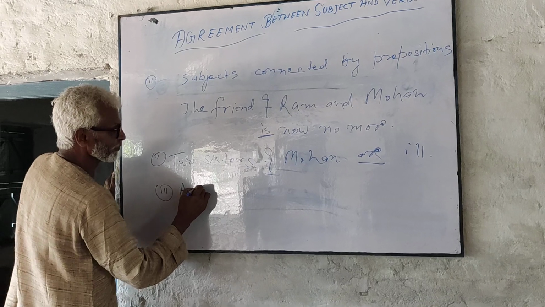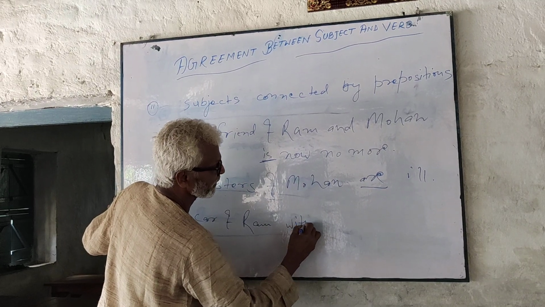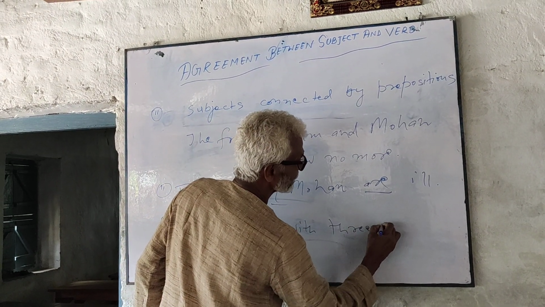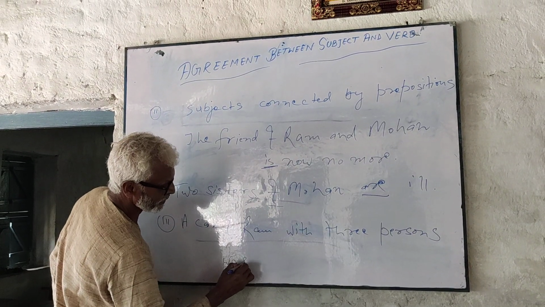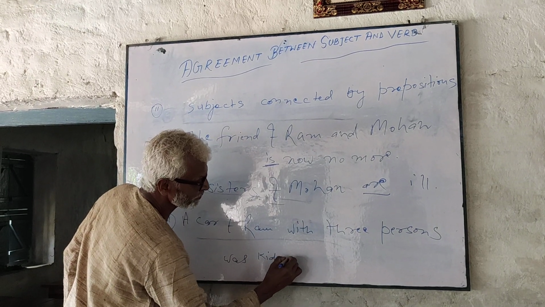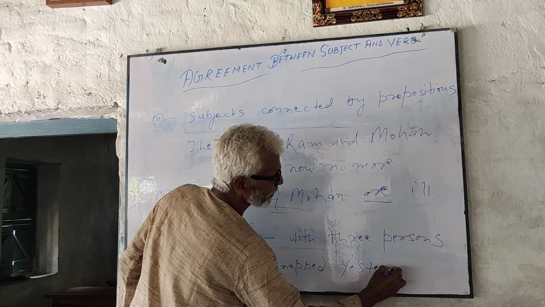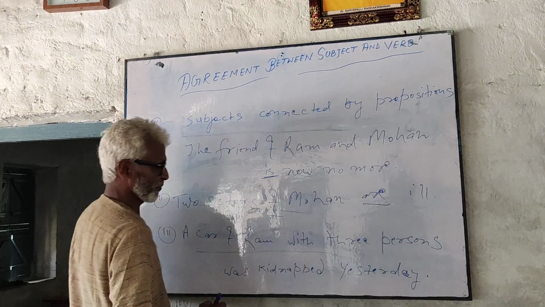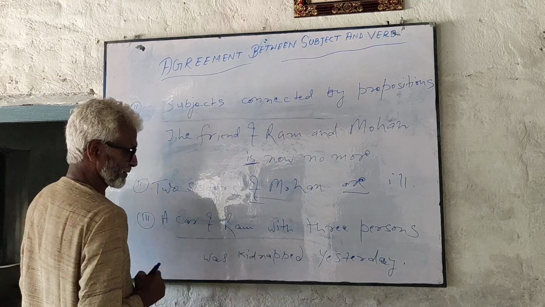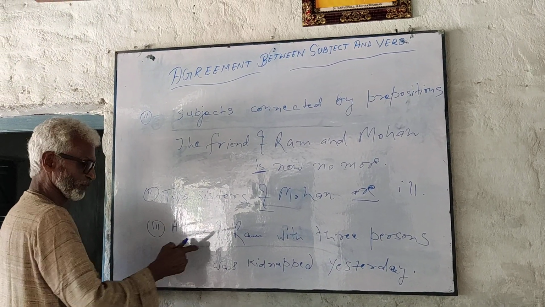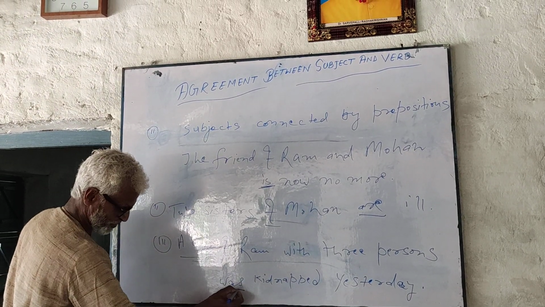A car of Ram with three persons was kidnapped yesterday. There are two prepositions, of and with, in this subject, but the first preposition is of, and before it there is a singular subject, car, so the verb is was in the singular number.